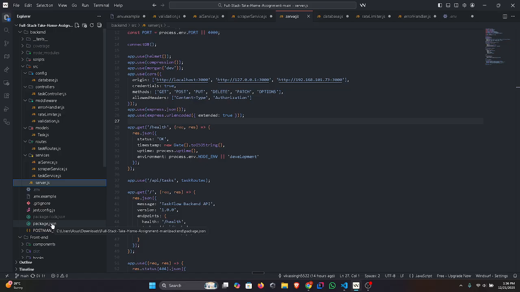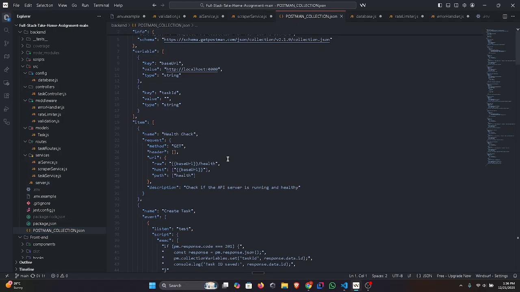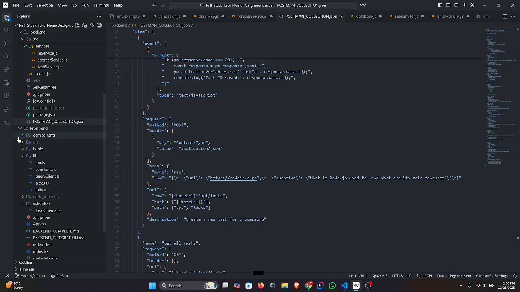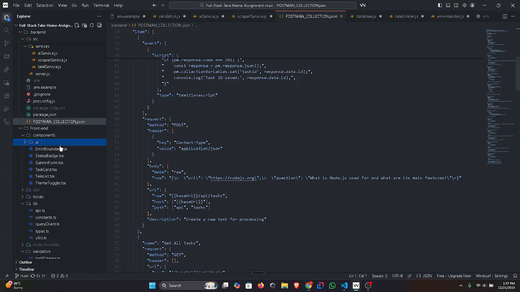Now I'm using Postman for testing. I'm using Postman to test particular things. When we move to the front end part, there is the controller with the UI and buttons. When we click on a button, it gets all the analysis, or when we ask a question from a URL, it tells the answer. There is also the UI component.